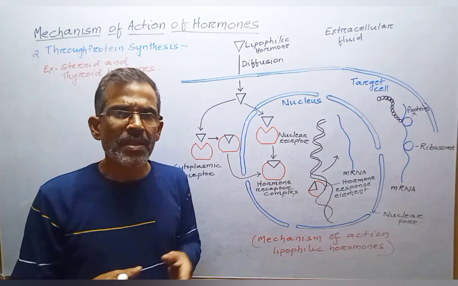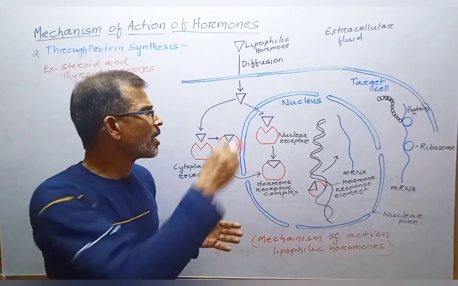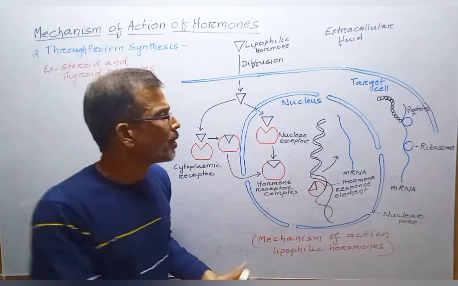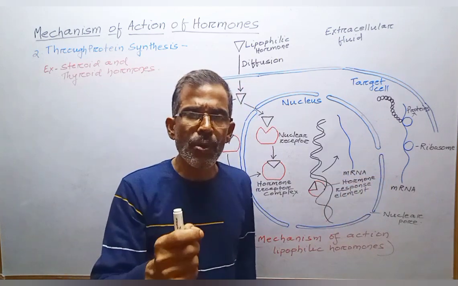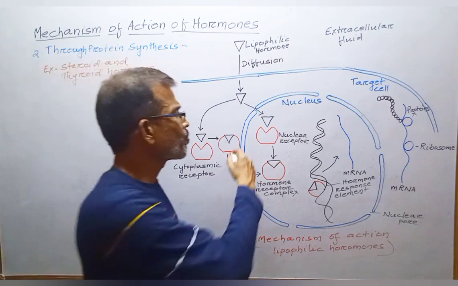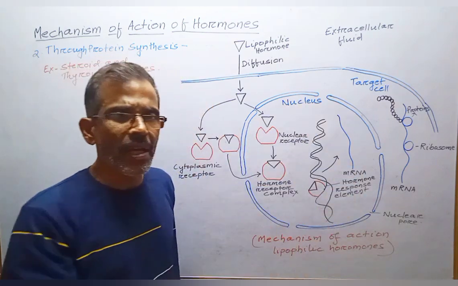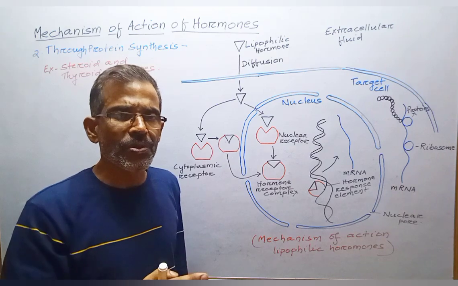So, minutes, hours or even days after a hormone has entered a cell, new proteins appear which then control new or altered cellular function. Naturally, this process requires more time than the second messenger-mediated response.